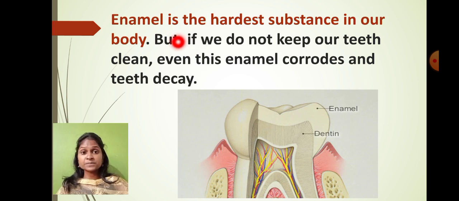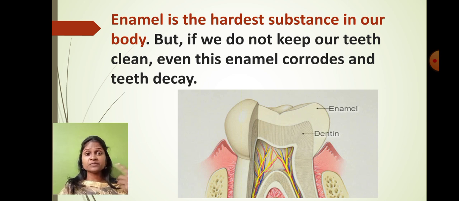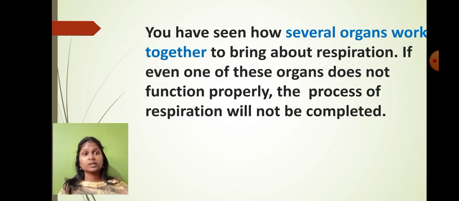Enamel is the hardest substance in the body, and that's the reason we chew any type of food material very easily. Right? So what do you exactly mean by enamel? Enamel is a white coating, a layer present on the tooth. But if we do not keep our teeth clean, even this enamel corrodes and the tooth decays. So why do we suffer from toothache? Because if we don't brush regularly and don't drink enough water, this enamel gets damaged very easily. That's why we should take care of our teeth properly.